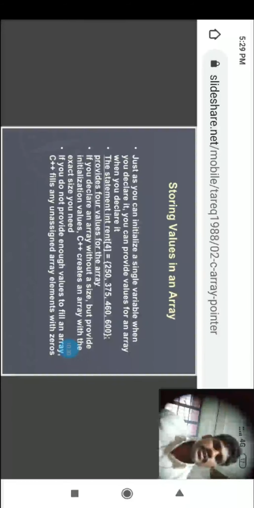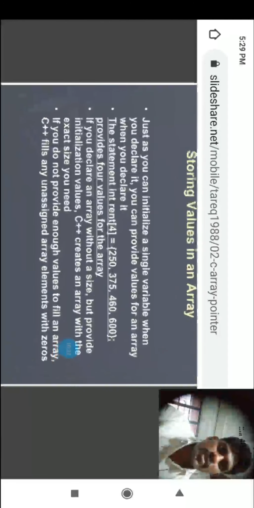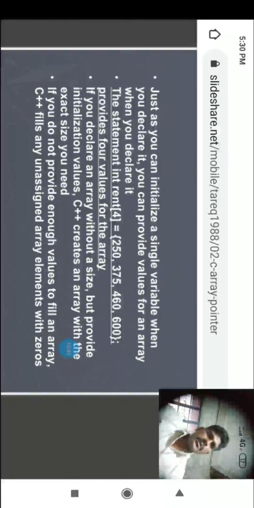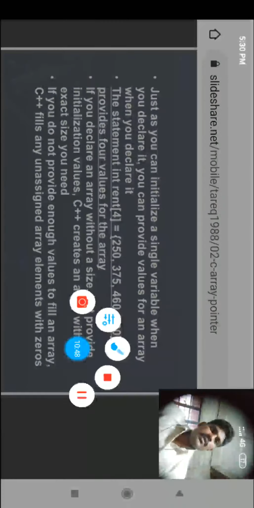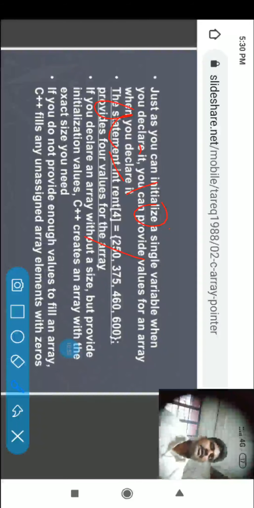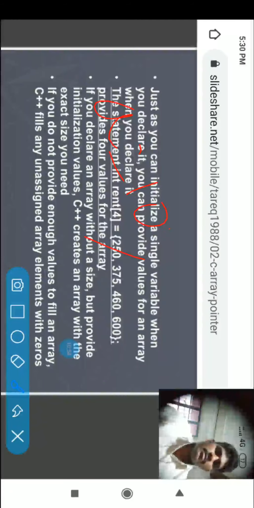Storing values in a memory. Now look at how the values are stored in memory. Just as you initialize a single variable when you declare it, you can provide values for an array when you declare it. Simple thing: if you declare the variable a equal to 10, you are assigning the value 10 to the variable.